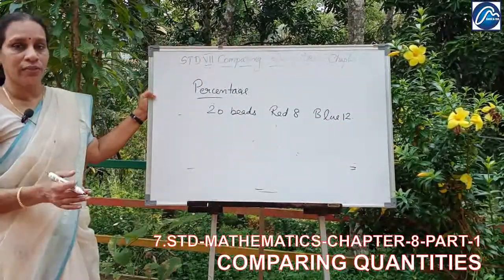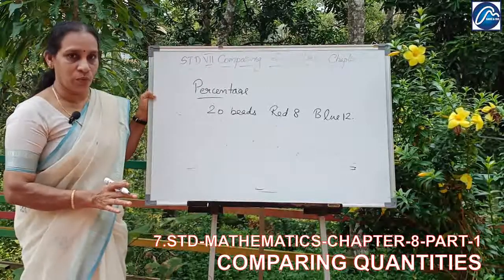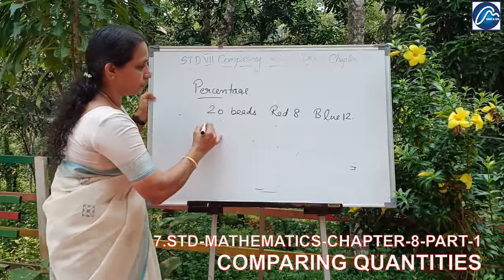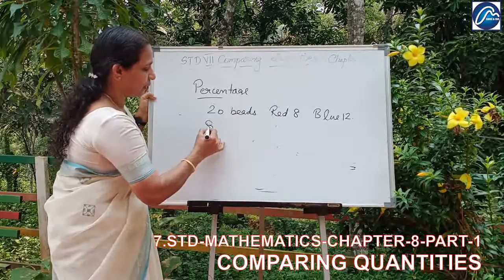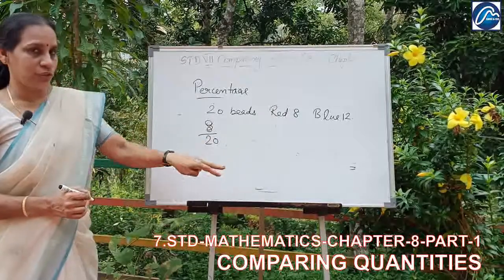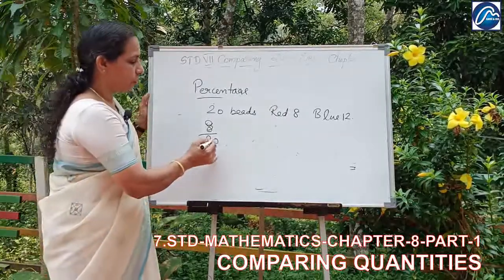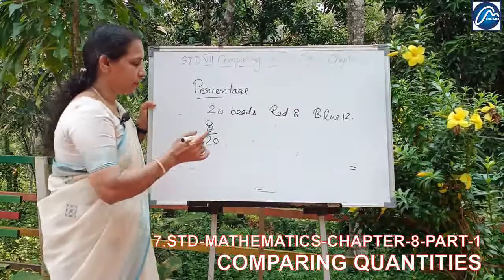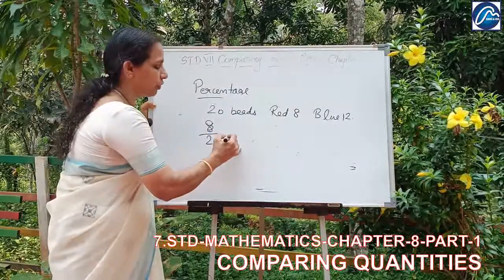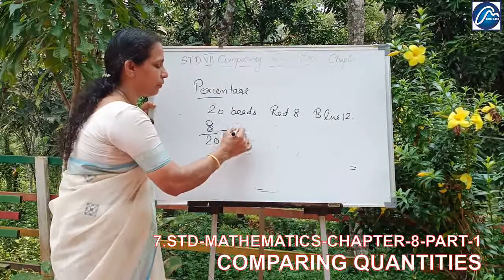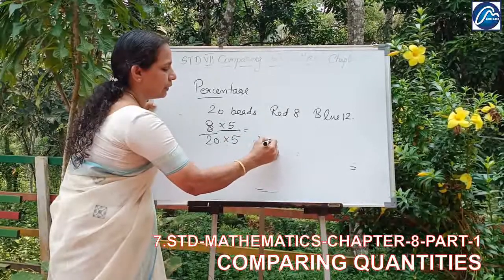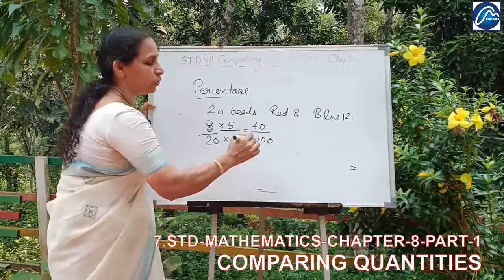So we have to calculate it as percentage. The first one is 8 out of 20. We have to change it to out of 100, so we have to convert 20 into 100. We will multiply with 5, because 20 into 5 is 100. So 8 into 5 is 40.